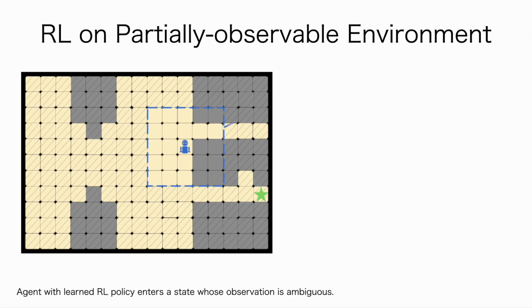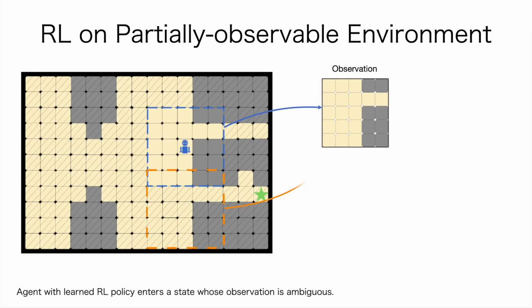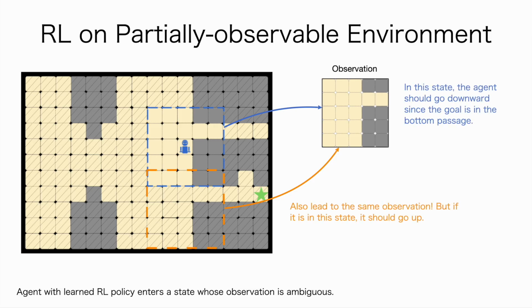In this environment, the agent is provided only the top-down 5x5 windows as observations. These partial observations limit the agent's ability to localize itself in the map and to produce correct actions that reach the goal location. For example, the observations from the entrance of two passages in this environment are identical. However, different actions should be taken in these two states.